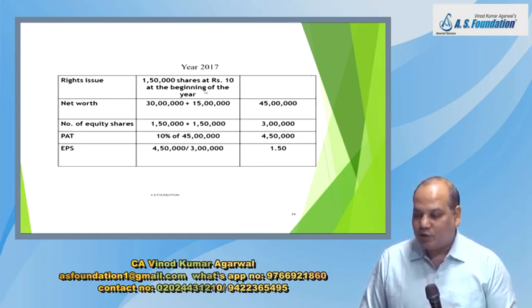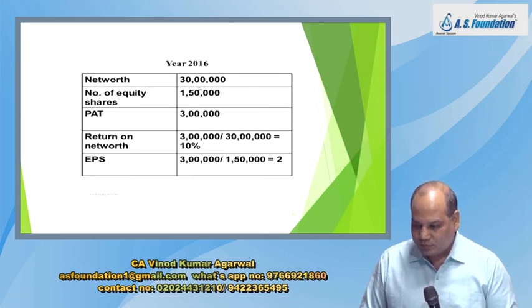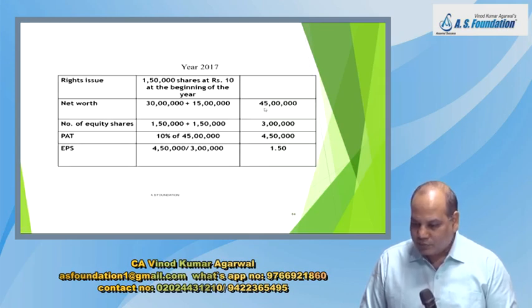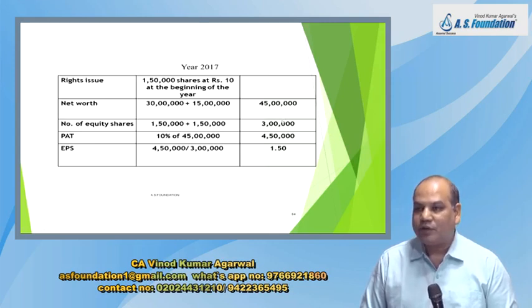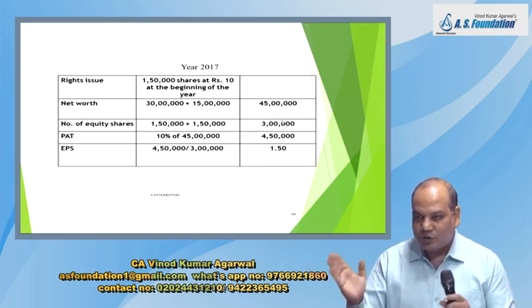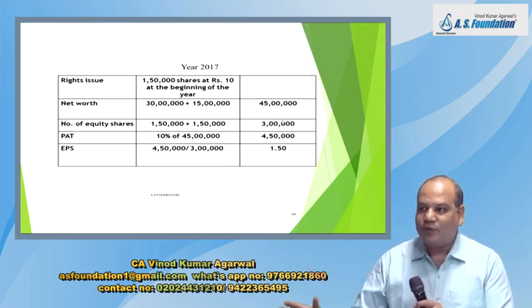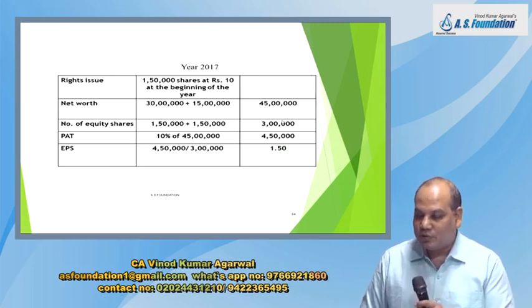So what is fair value before right issue? Fair value 20 rupees. Fair value after right issue: 45 lakh is the net worth and 3 lakh is the shares. So roughly how much is the fair value after right issue? Ex-right price 15. So what is the adjustment factor? 20 by 15. 20 before right issue, 15 after right issue.